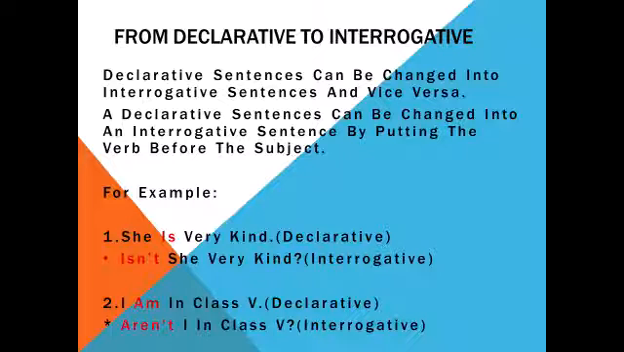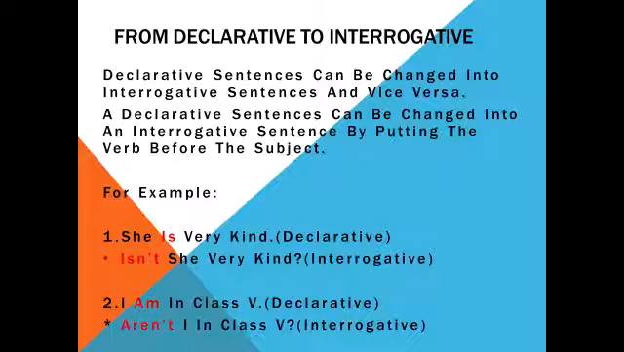From declarative to interrogative. A declarative sentence can be changed into an interrogative sentence and vice versa. A declarative sentence can be changed into an interrogative sentence by putting the verb before the subject. For example, she is very kind. This sentence is a declarative sentence. We will change the place of the helping verb. How? Let's see. Your sentence is: she is very kind.